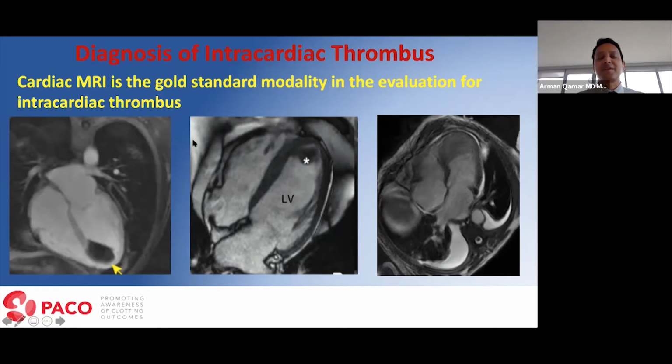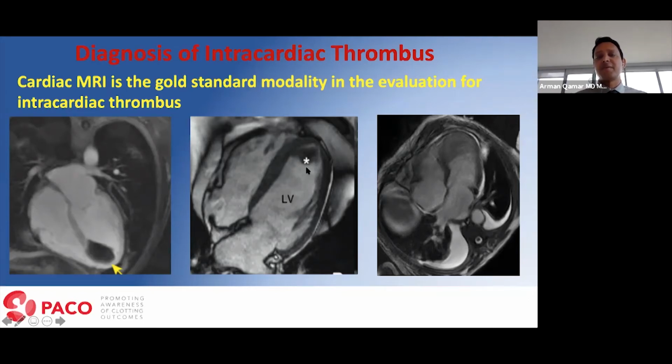Another advantage of cardiac MRI is that it will also tell you, if you're looking at a patient who just had a heart attack, what the chances are that the patient is at risk of thrombus formation in the long term. What I mean is, if the MRI shows that that particular area of the heart is dead, that means it's going to remain akinetic and the patient would be at an increased risk of thrombus formation in future too. However, if it suggests that the area is alive, then more likely that particular area of the heart is hibernating or stunned, and with time it will get better. So treat the patient with anticoagulation for a few months, and after that the patient should just do fine.